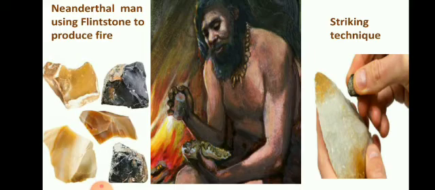In the middle picture, you can see the Neanderthal man who is striking the flint stone to light the fire. And in the third picture, the technique is shown, how two stones are rubbed on each other and the spark is developed. So in this way, Neanderthals were able to produce fire, and also they were consuming the meat which is roasted. So these are the differences.